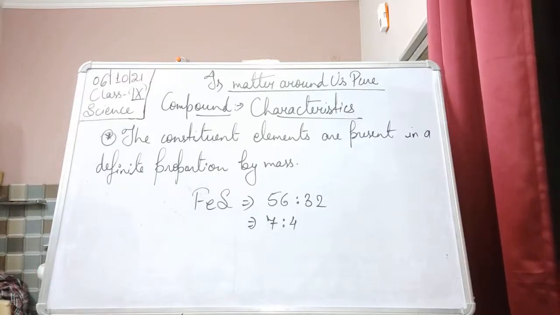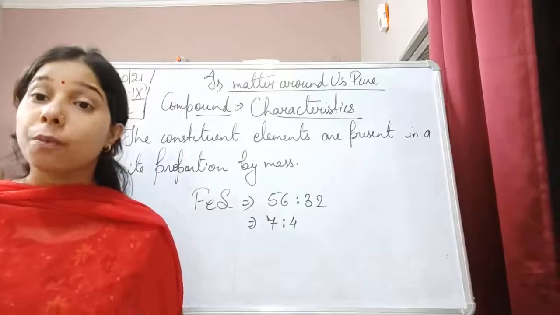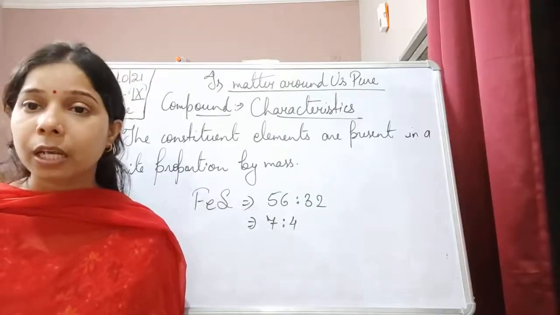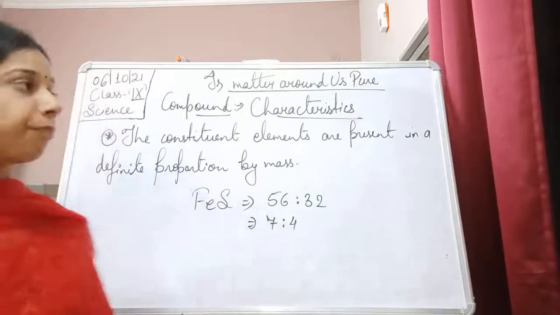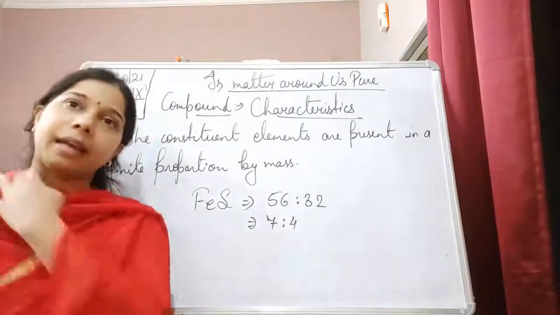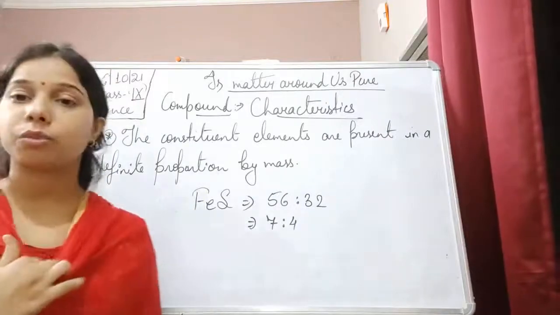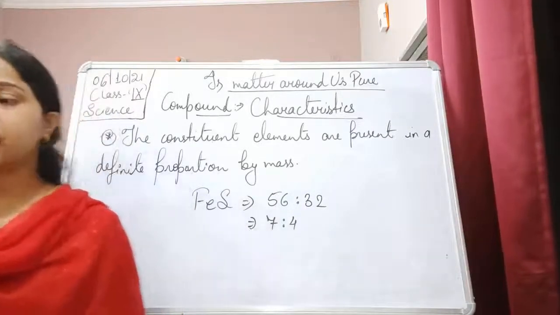The next property of the compound is that it is totally different from the property of the constituent elements of which it is made up. See students, if we are understanding their characteristics, let me give an example of FeS only. How this FeS is made up of.